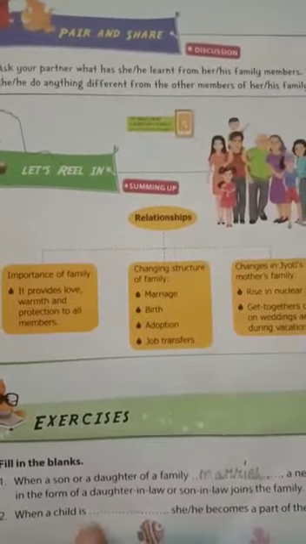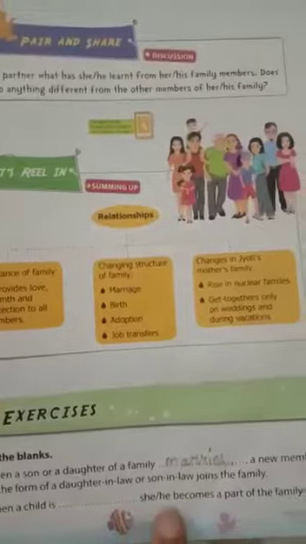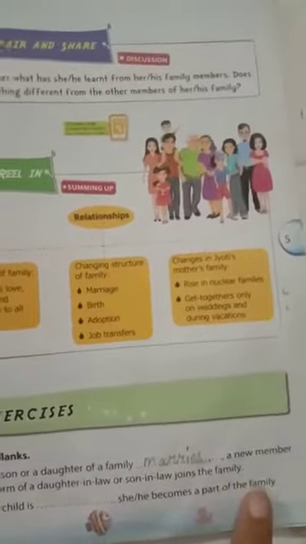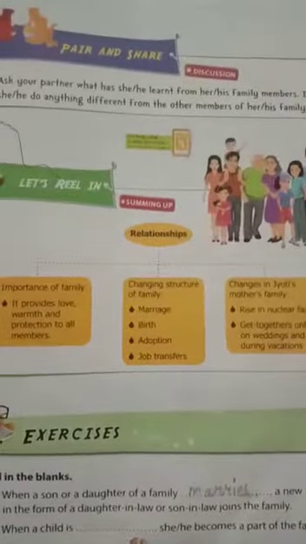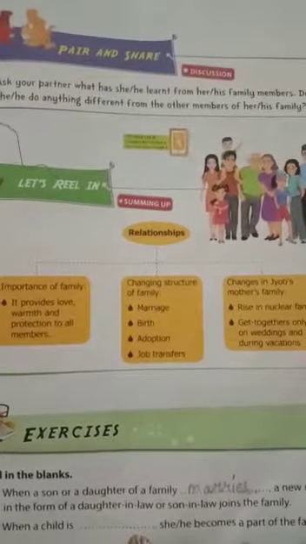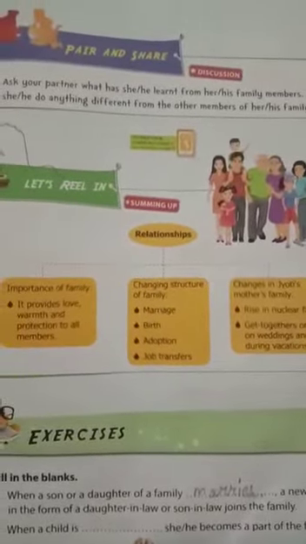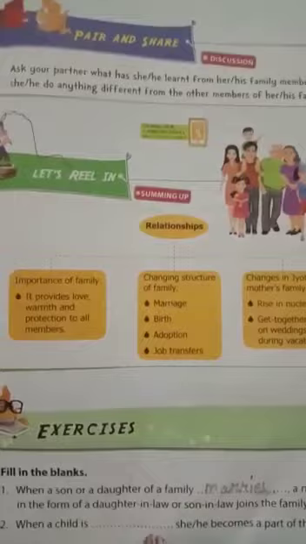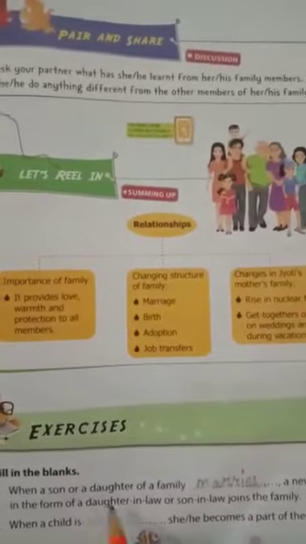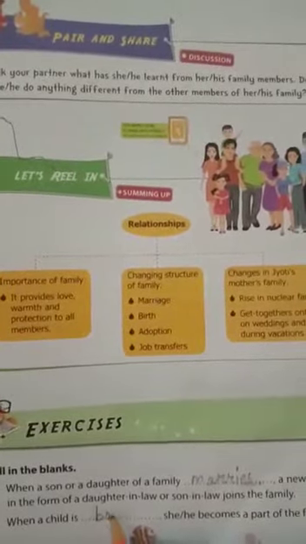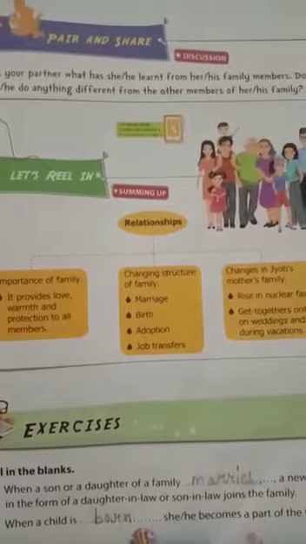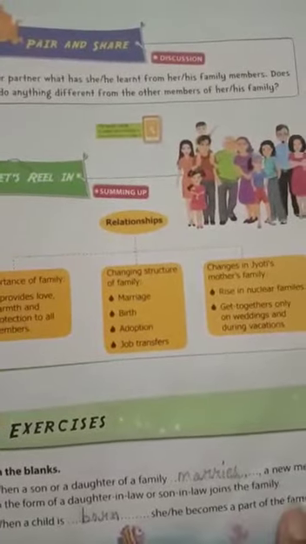Okay, now come to the second point. When a child is dash, she or he becomes a part of the family. Now, when does a child become part of a family? When he or she is born. So, when a child is born, B-O-R-N, born, she or he becomes a part of the family. Now, come to the second page. Open page number 6.